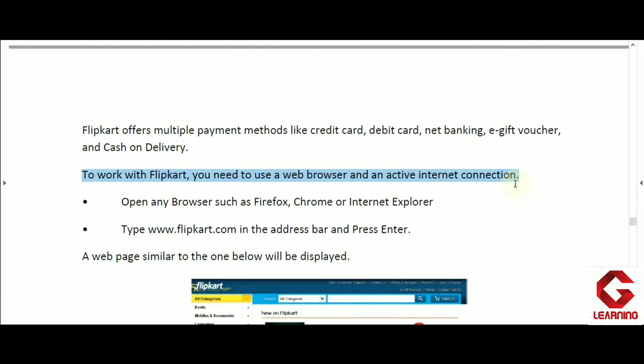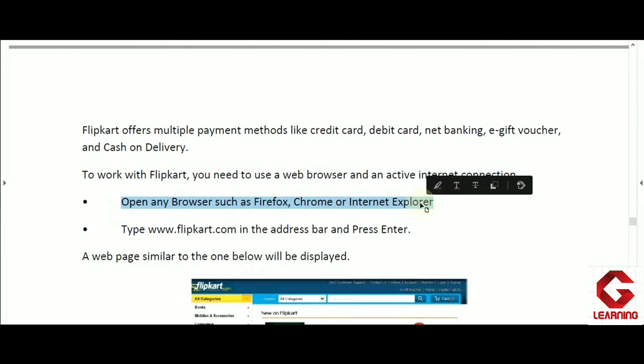And to access Flipkart online shopping store website, we need active internet connection also, and then only we will be able to open Flipkart online shopping store in our computer screen. Now here first point is, just to buy a product from this Flipkart online shopping store, first of all we have to open one web browser software, and this may be Firefox or Chrome or Internet Explorer.